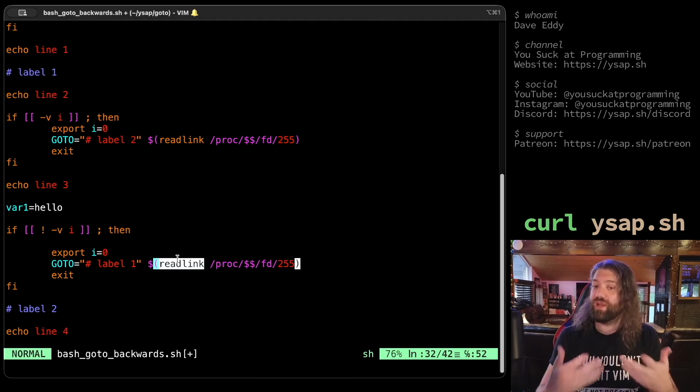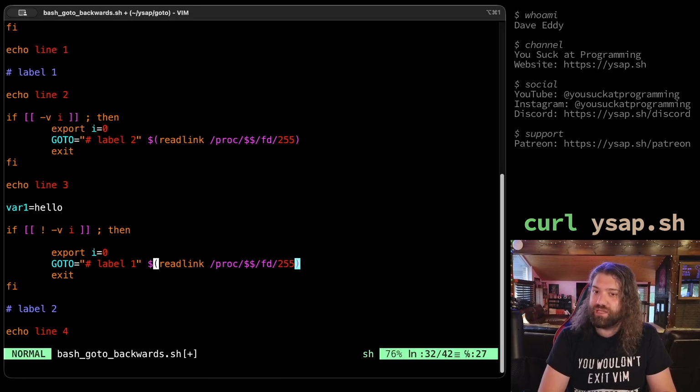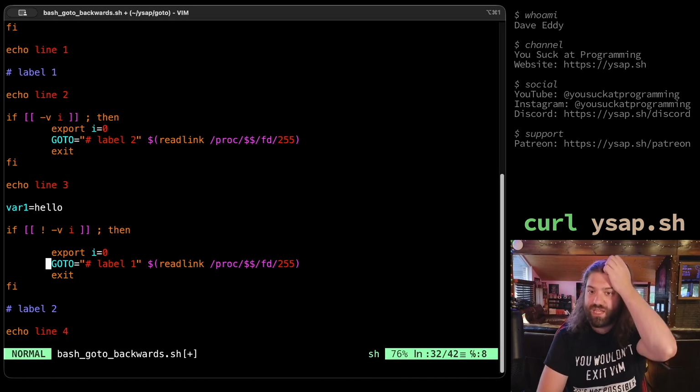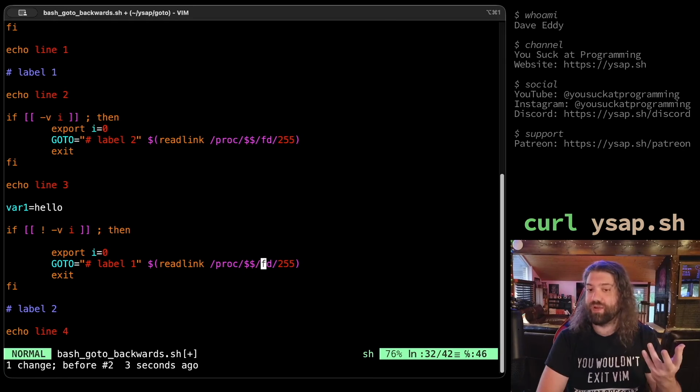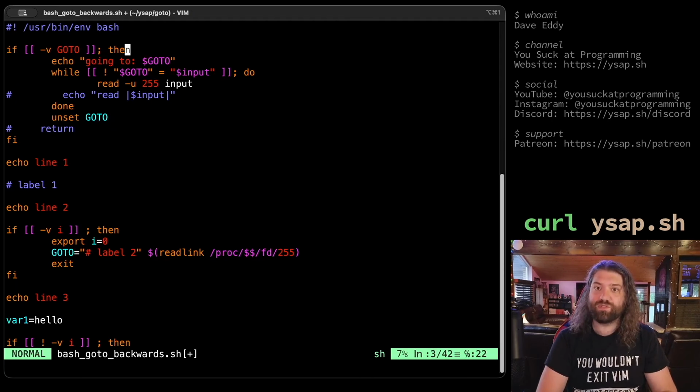So you're going to try and re-execute our bash script. We might be able to change this without having to use readlink here, but let's worry about that later. Let's just reason about what we have. So you set GOTO equal to label 1, and then you call the script here. You could also do this, by the way, which would send it as an environment variable without having to call export. But you set GOTO equal to this, and I is equal to 0, and then we go back to the top of the script because we're re-executing the script.